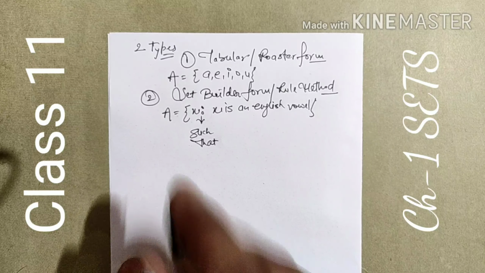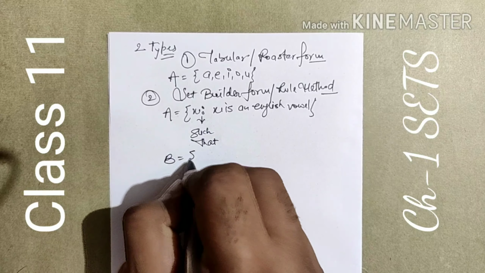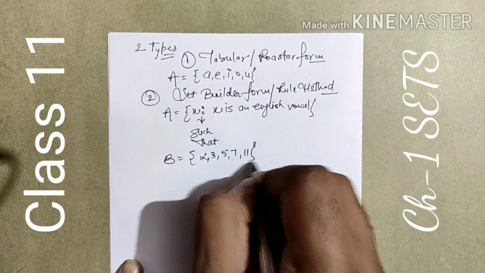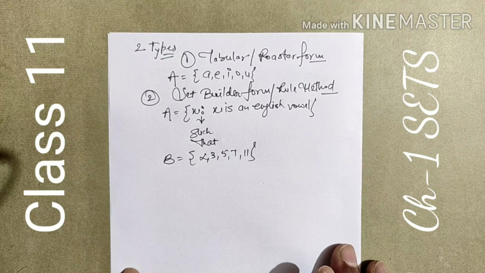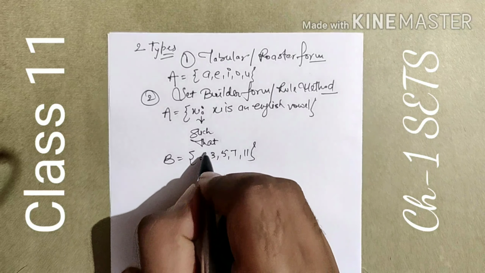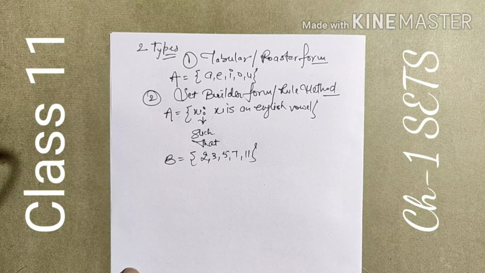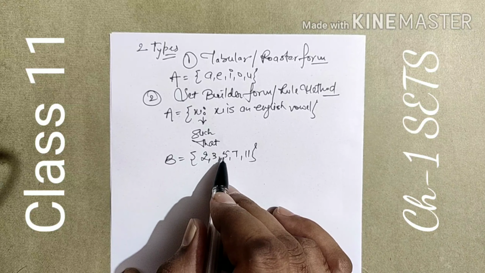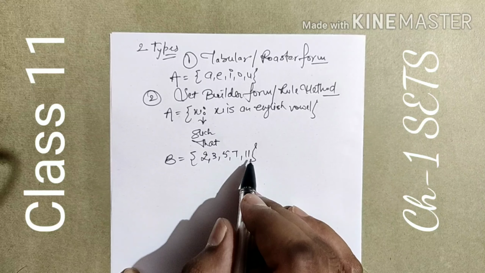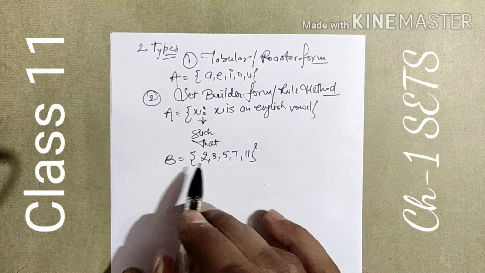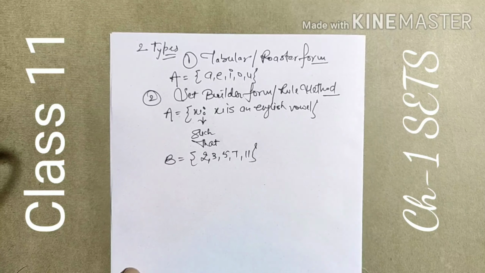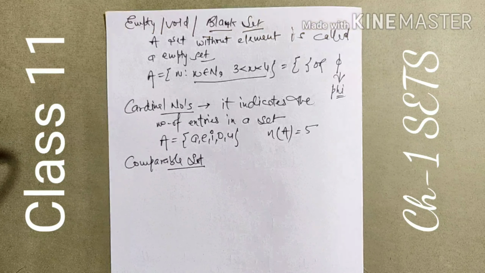Another example we are taking here. B is another set which contains 2, 3, 5, 7, 11. If you see here, it is a group of numbers that are natural numbers. 2 is a natural number, 3, 5, 7, and 11 are natural numbers, and all of these are divisible by 1 and itself. So these are known as prime numbers.